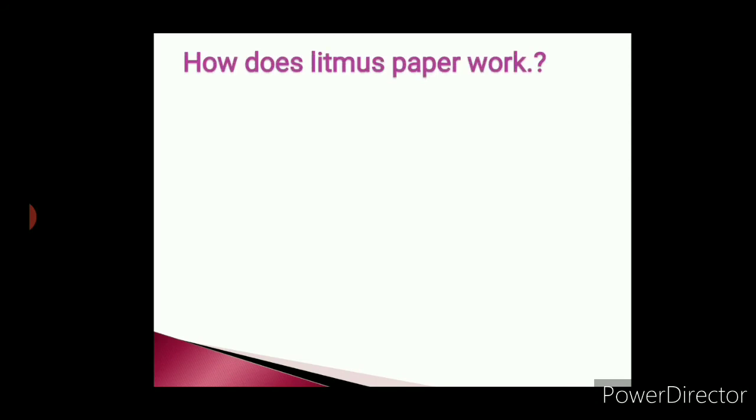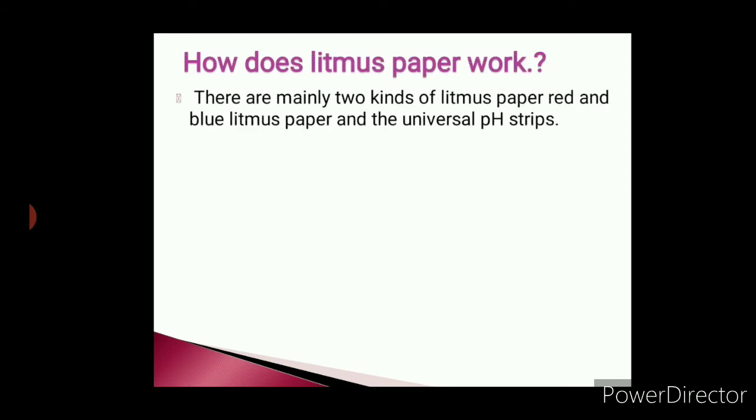Okay, now how does this litmus paper exactly work? There are mainly two kinds of litmus paper, red and blue litmus paper. It's one kind. Then universal pH strips. These are the latest ones. Earlier days there were red and blue litmus paper separately.